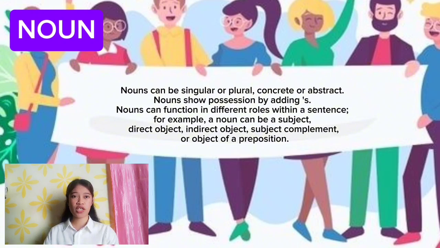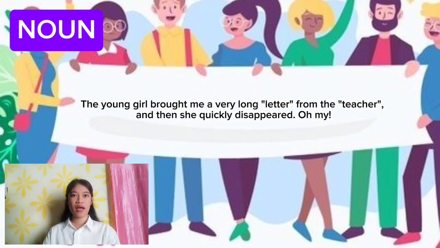Nouns can function in different roles within a sentence. For example, a noun can be a subject, direct object, indirect object, subject complement, or object of a preposition. For example: the young girl brought me a very long letter from the teacher, and then she quickly disappeared.